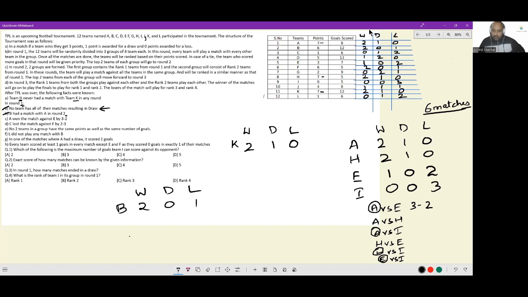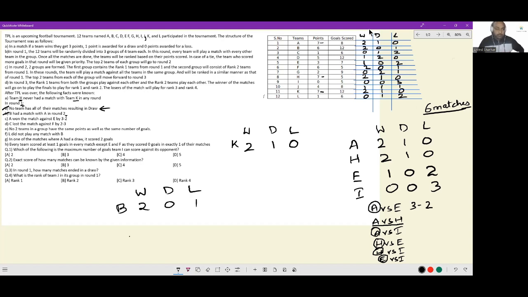Now A has 2 wins, 1 draw. The drawn match will be A versus H. And H versus E match. E is supposed to have 1 win. That is already recorded against I. So H will have 1 win against E. The outcome of all the 6 matches for this group is also known. A versus E ends in 3-2.